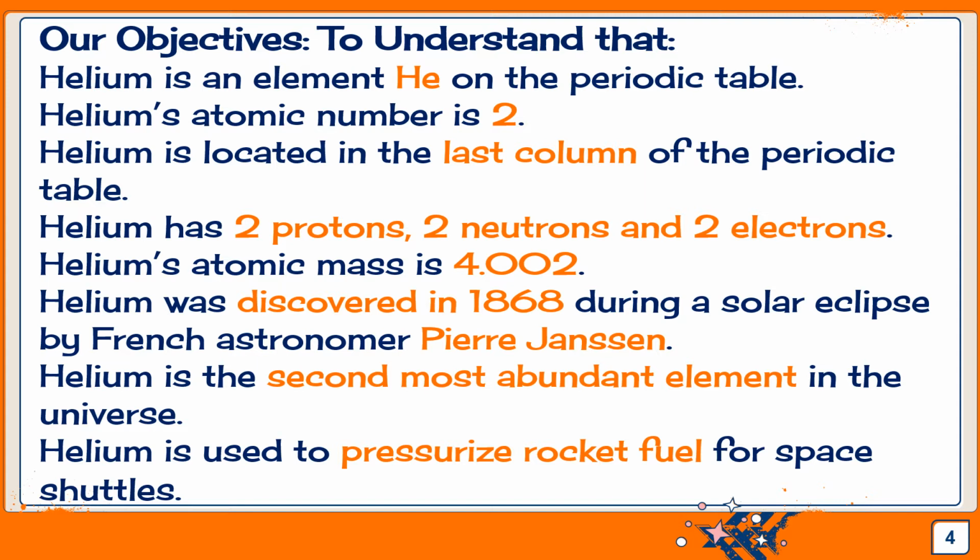Helium was discovered in 1868 during a solar eclipse by French astronomer Pierre Janssen, and helium is the second most abundant element in the universe. Helium was used to pressurize rocket fuel for space shuttles, along with a whole lot more. We're going to learn all this, so come on in.